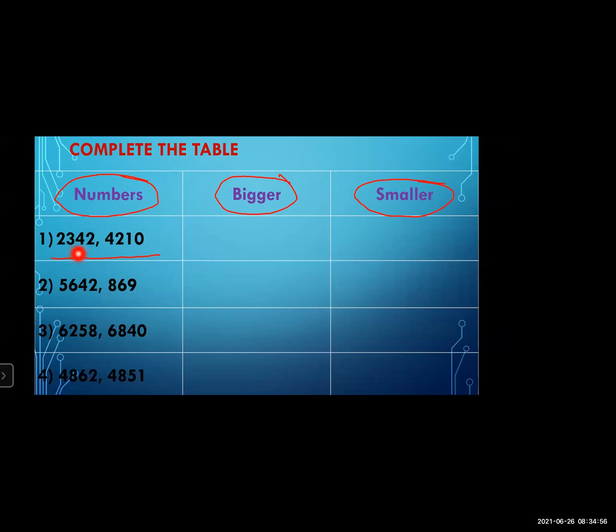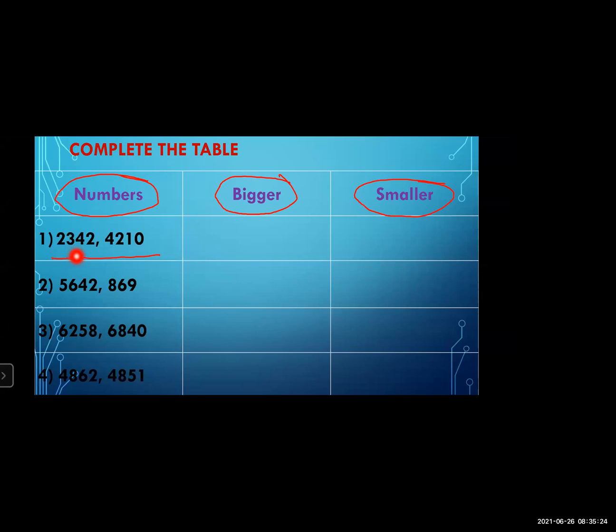Two numbers are given. We will read the first number: 2342. And the next one is 4210. So now tell me, what do we have to see first to find out the bigger number? The digits.